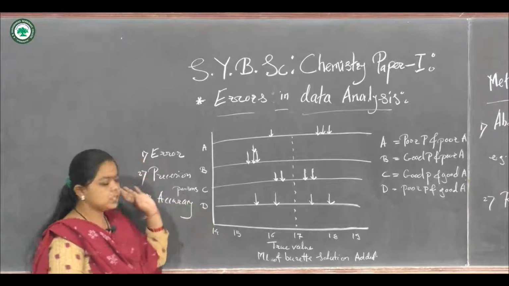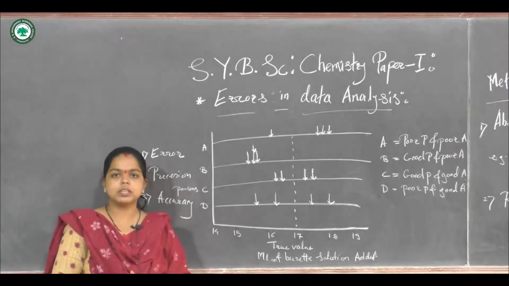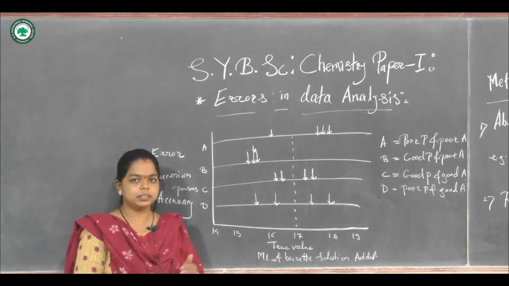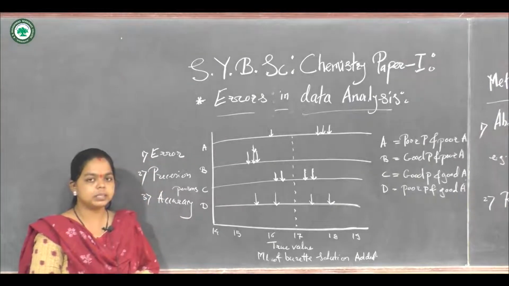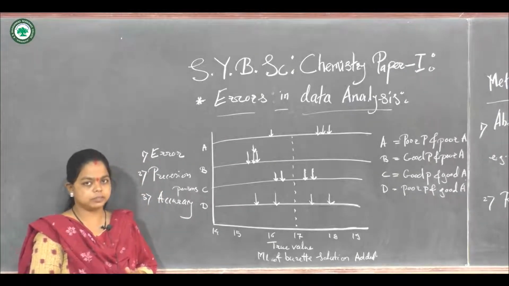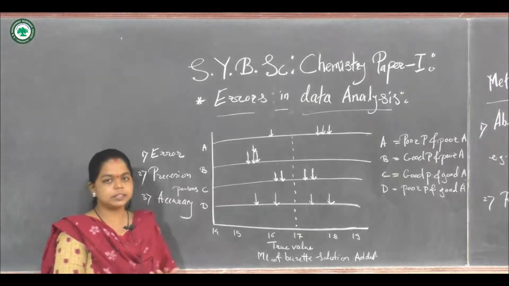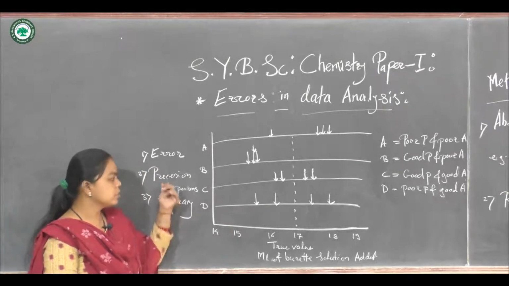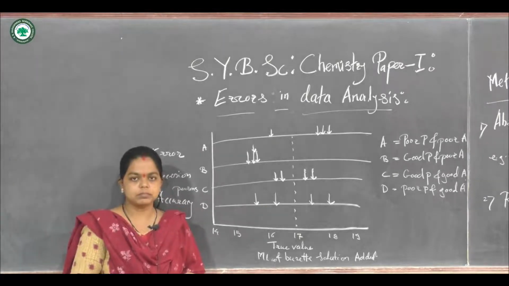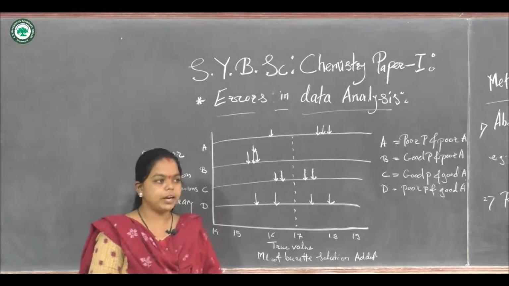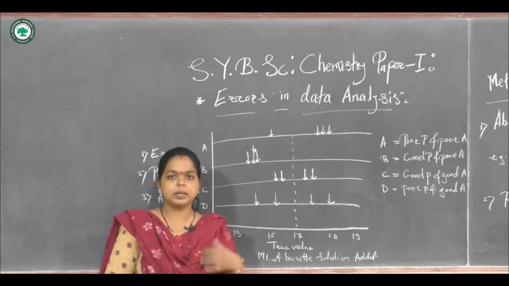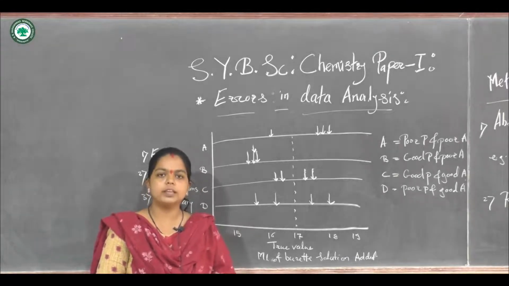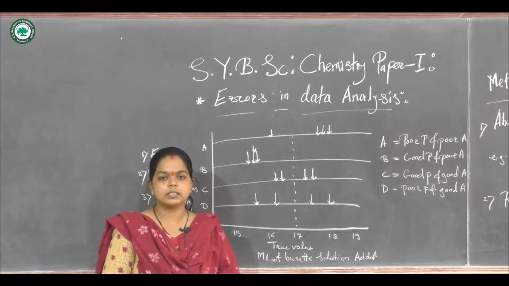Then the second term is the error. During the measurement, uncertainty is observed up to some extent, and this uncertainty in the measurement of any analytical method is called the error. This error is always there. We cannot remove error completely from any method. Second is the precision. Precision is defined as replicate or repeated applications in the measurement of these values.